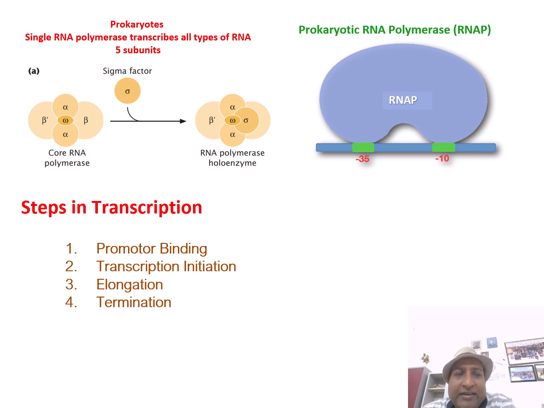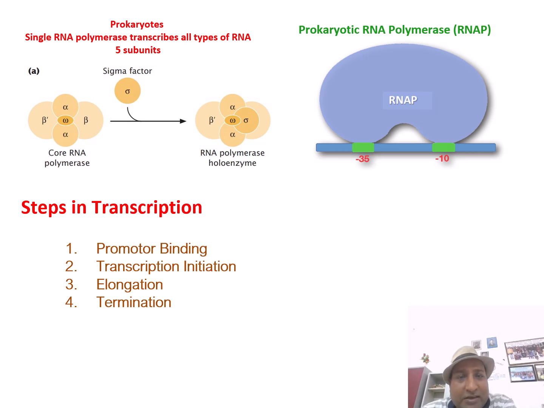They make a core enzyme unit, and when they bind with the sigma factor, it is known as the RNA polymerase holoenzyme. When it makes the total unit of the 6-subunit holoenzyme, it binds to the promoter sequence at minus 10 and the minus 35 regulatory sequence. And upon binding, this RNA polymerase now walks through the DNA strand.